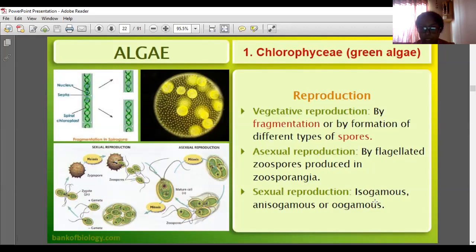Sexual reproduction is isogamous, anisogamous or oogamous only. What is isogamous? Both gametes are of the same size. If they are of different types, then it is anisogamous. And oogamous means a non-motile, static egg and a motile male gamete.